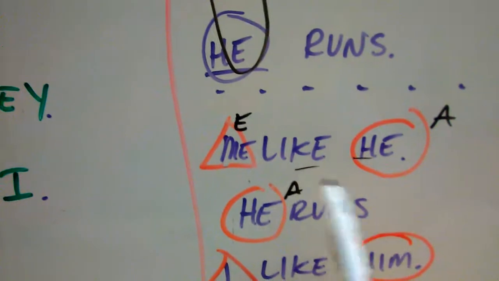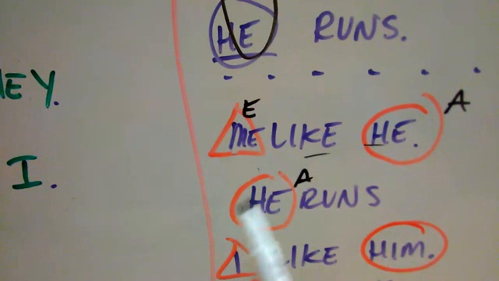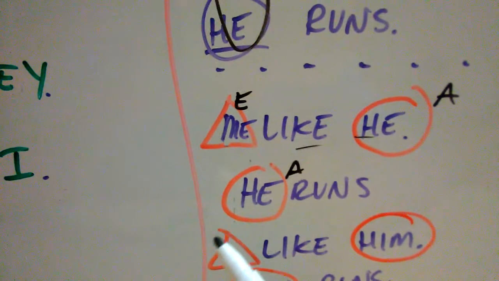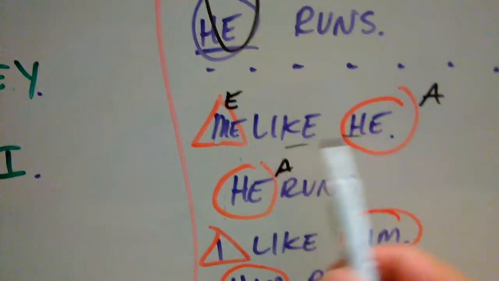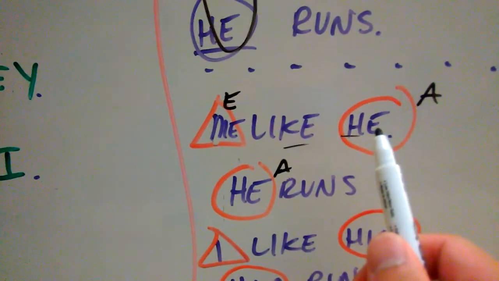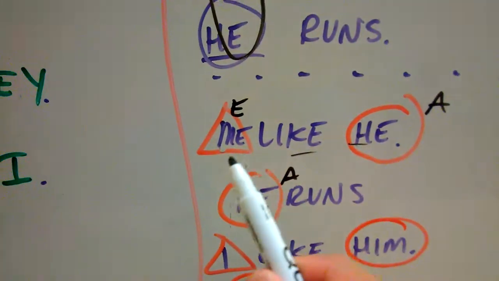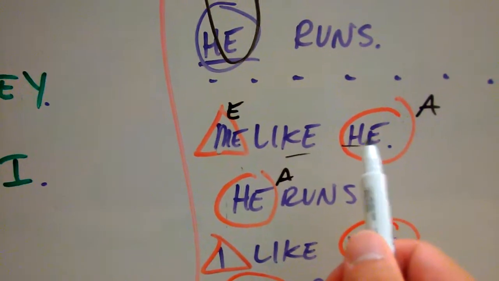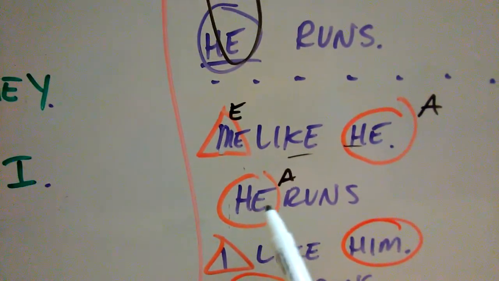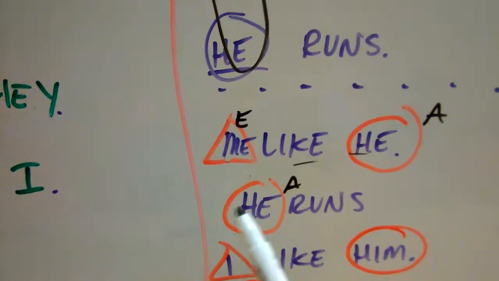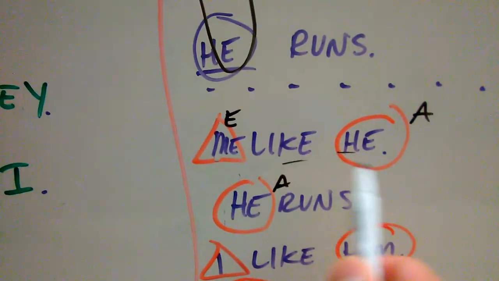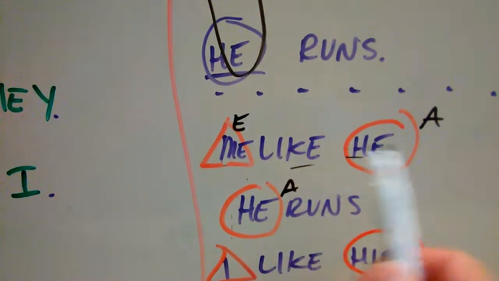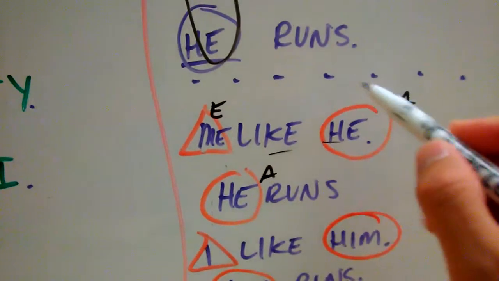In English, it doesn't make sense. We can't say me like he. That doesn't sound right. But guess what? In Cebuano, we can do that. It does sound right. It does make sense. Why? Because as long as this he here, which is the object of the transitive verb, gets treated the same way as the subject of an intransitive verb, right? So the subject of an intransitive verb gets treated the same as an object of a transitive verb, right? Me like he runs. So our alignment looks like this, okay?